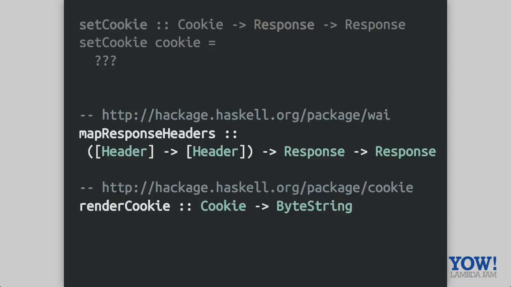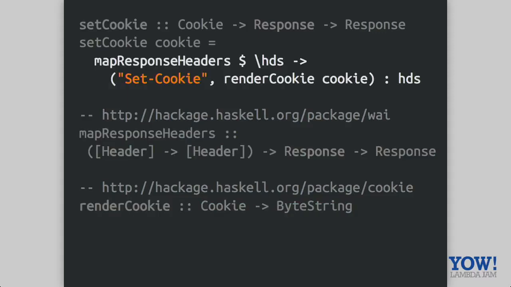There's also a useful library in Hackage called cookie, which allows you to render and parse these cookies. We just want to be able to render this thing. So to finish up, we want to map over this response, and given a list of headers, we just want to append this new set cookie header.